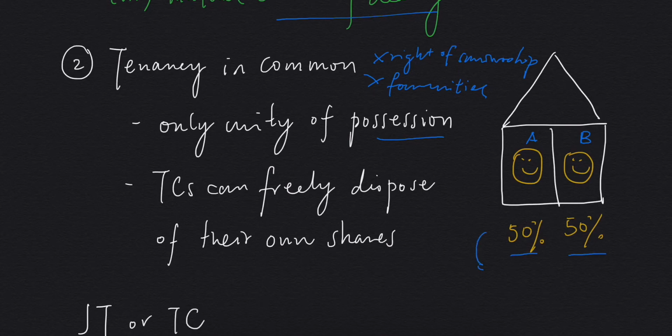So if A wants to transfer 25% of his shares to somebody else, that is totally fine. Even though A does not obtain the agreement of B, A can do so. And the result will be A will retain 25% of the shares. That's why I say tenants in common can freely dispose of their own shares. So now we know the differences between tenancy in common and joint tenancy.